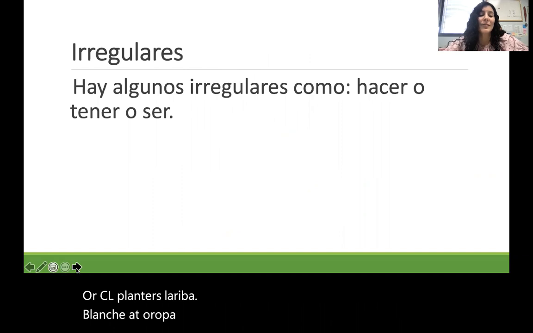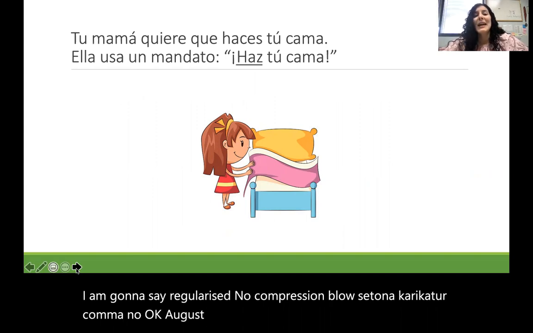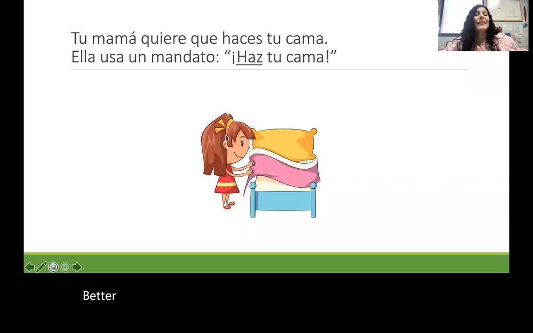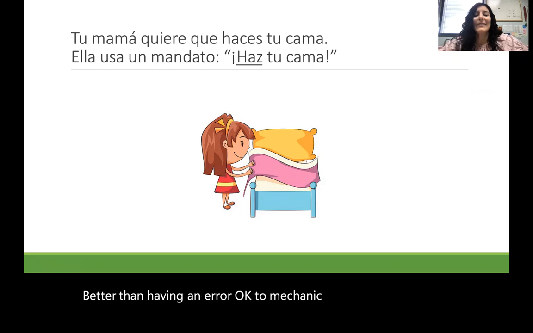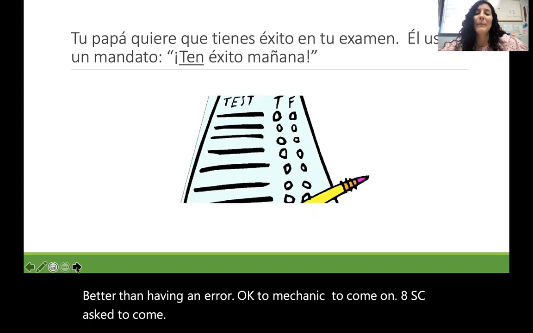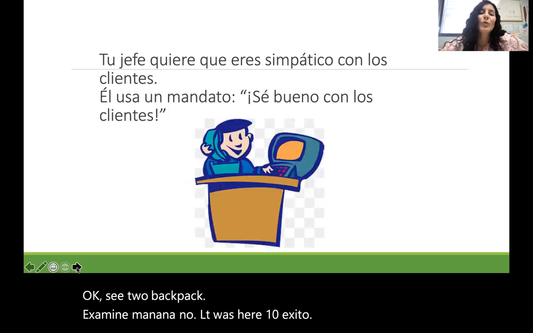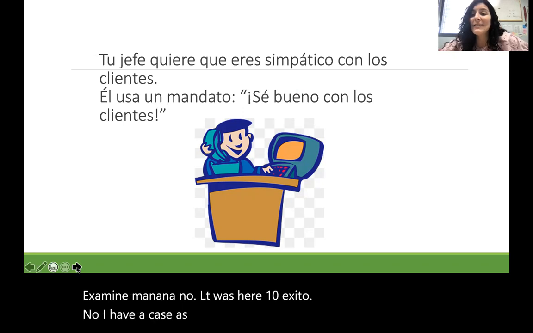Hay algunos irregulares, ¿no? Como por ejemplo, si tu mamá quiere que hagas tu cama, entonces ella te va a decir, haz tu cama, ¿no? Perdón, había un error. Ok, tu mamá quiere que haces tu cama, ¿no? Ella te va a decir, haz tu cama. Ok, si tu papá quiere que tengas éxito en tu examen mañana, ¿no? Él te va a decir, ten éxito. Oh, no, tu jefe quiere que seas simpático con los clientes, ¿no? Él te va a decir, sé bueno con los clientes.